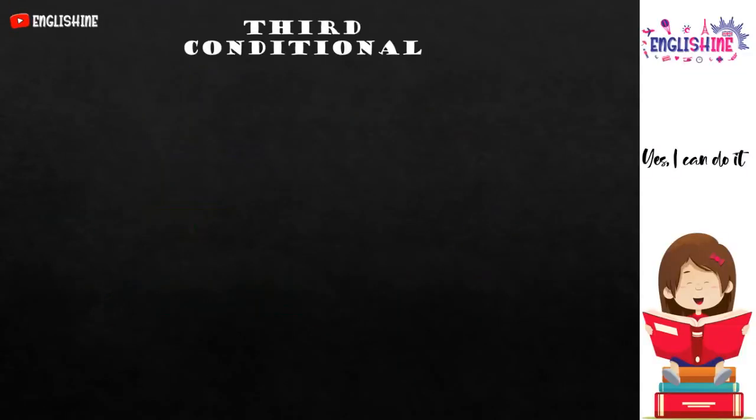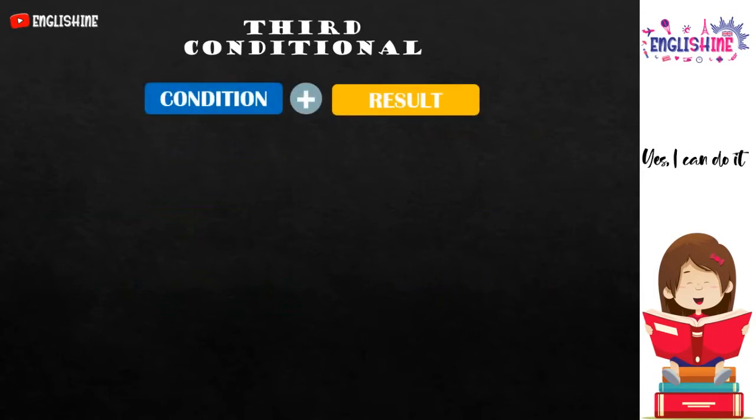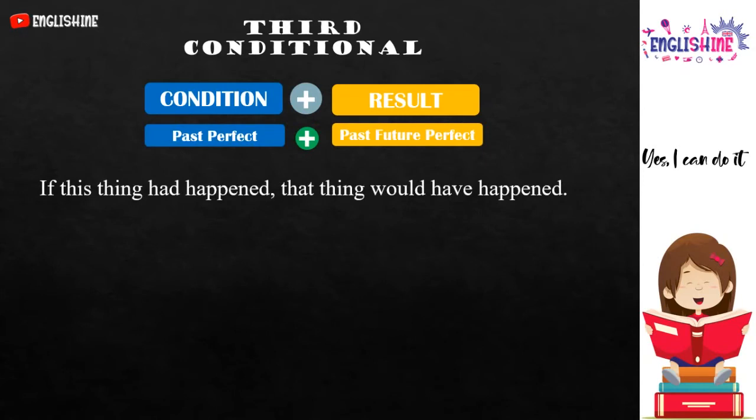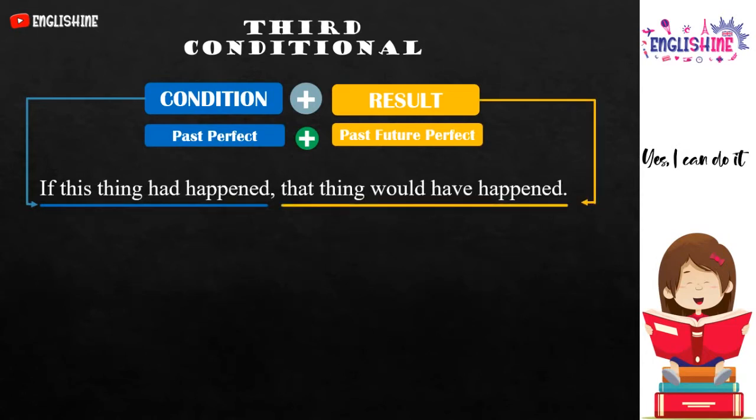Let's look at some other example sentences in the third conditional. We can see the condition and result. The grammar is using past perfect plus past future perfect. If this thing had happened, that thing would have happened. The condition is if this thing had happened, the result is that thing would have happened.